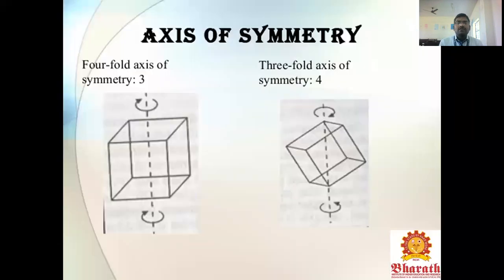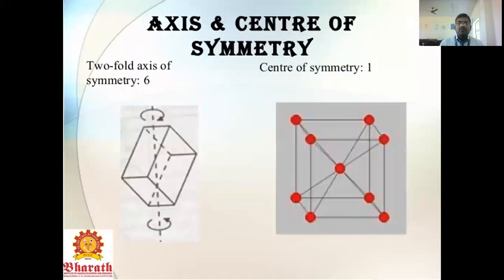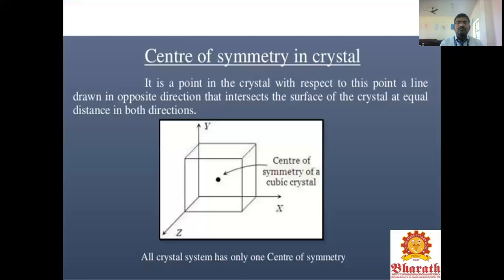This is one of the axes of symmetry. The four-fold axes of symmetry number 3, the three-fold axes number 4, the two-fold axes number 6, and the center of symmetry is only one. Another one is the center of symmetry in a crystal, which is a point in the crystal.